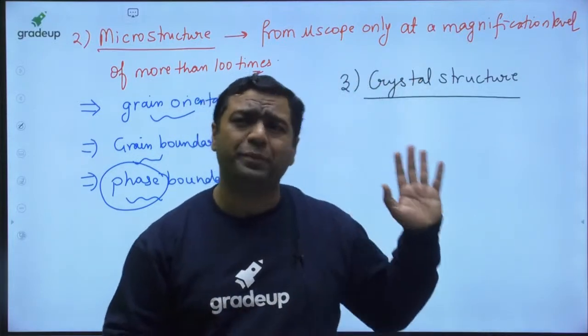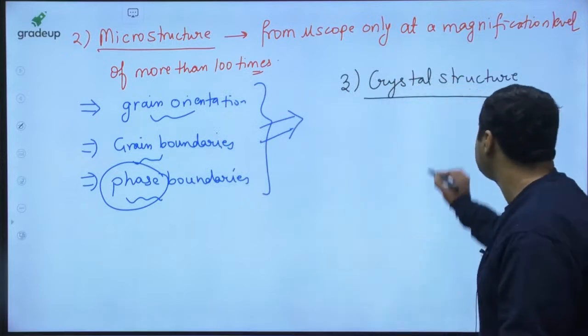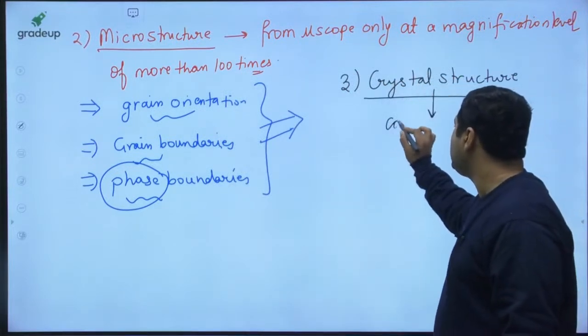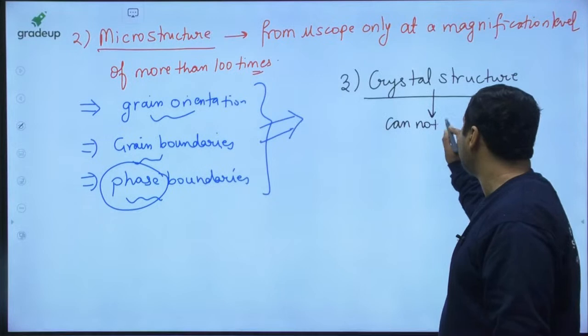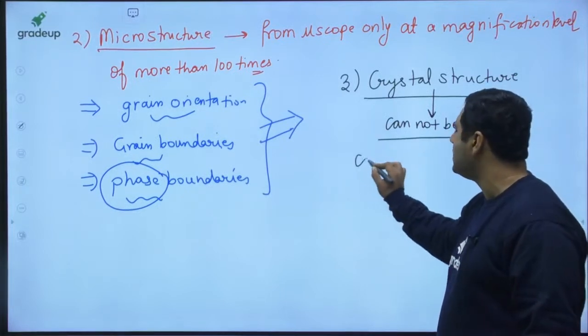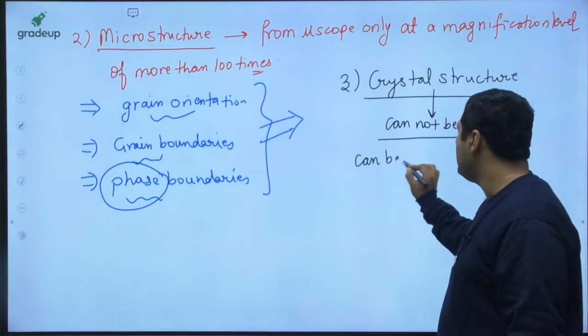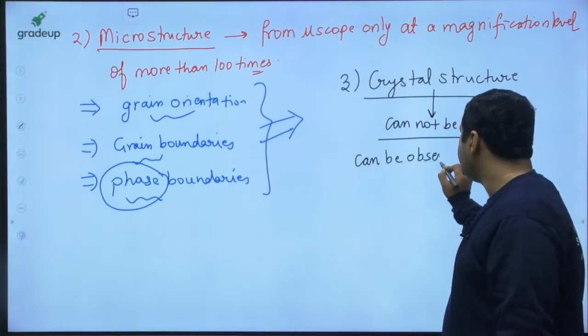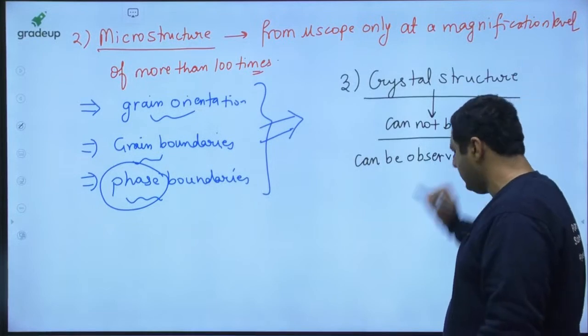But yes, crystal structure can be observed.